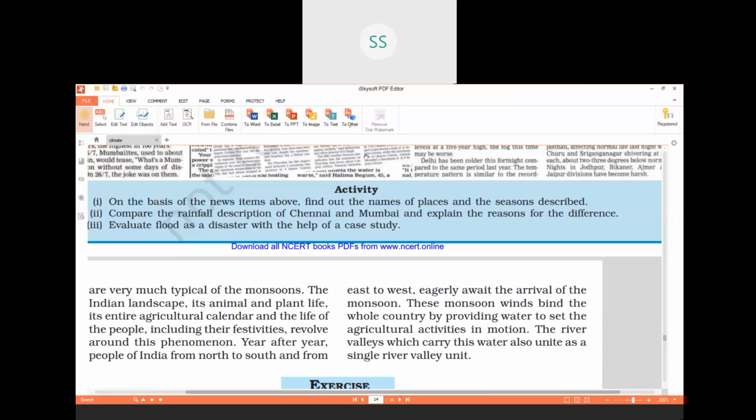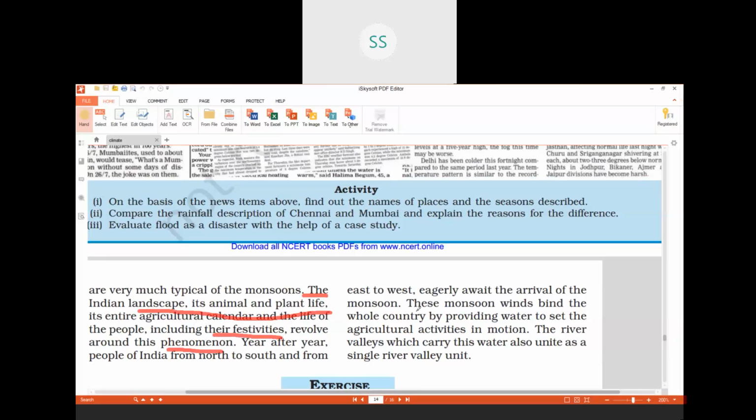I am repeating this here: it brings a large amount of rainfall to our subcontinent. Also, people wait for it, many farmers are dependent upon it, and we have a monsoon type of climate. The Indian landscape, animal and plant life, agricultural calendar, and life of people, including their festivities, revolve around this phenomenon of monsoons, children.